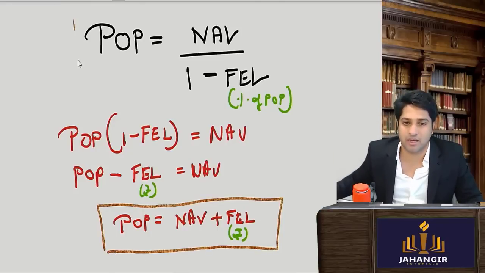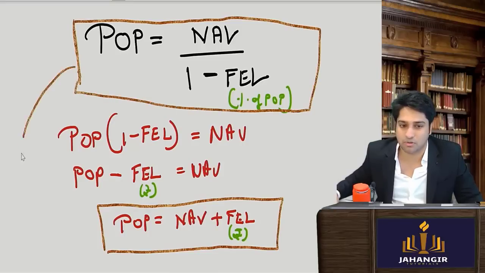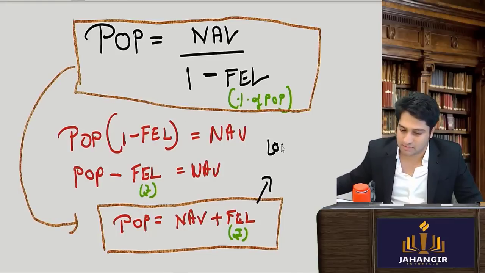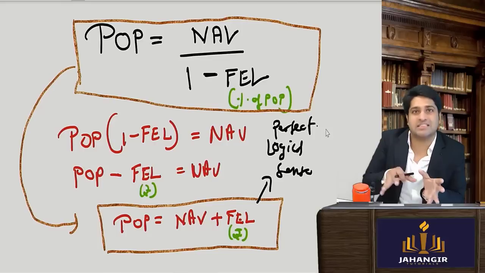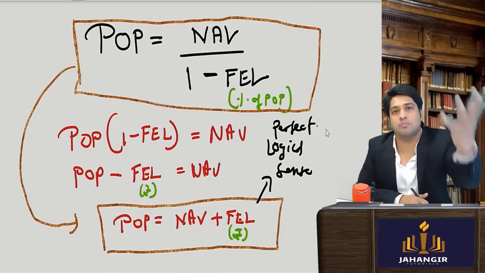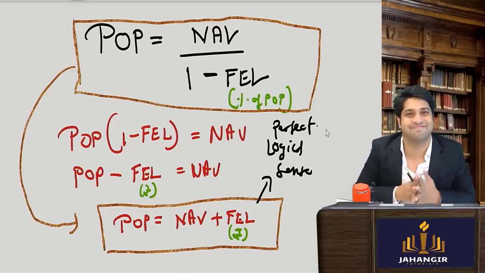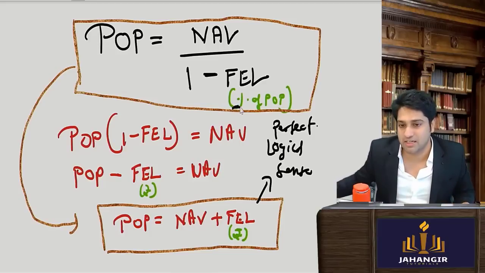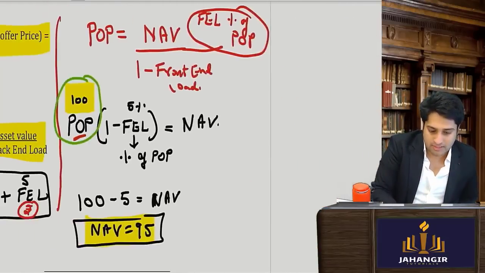So if this is the formula, we derive it further, and you understand that you will come out to this. This makes perfect logical sense. That NAV plus the commission will give me the actual price at which it is sold to the person who wants to buy. Is this clear? Yes. So you just have to remember this is a percentage, and once I'm doing this, this is the final figure. So that is one done.